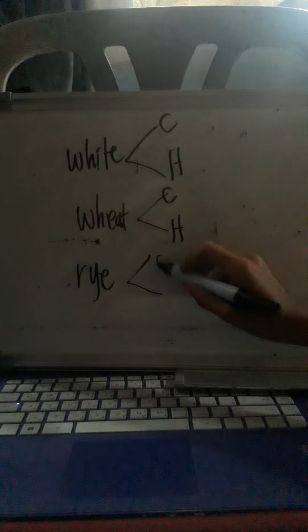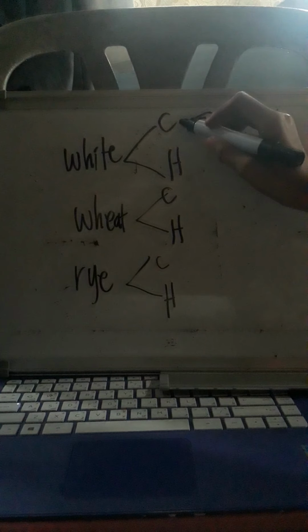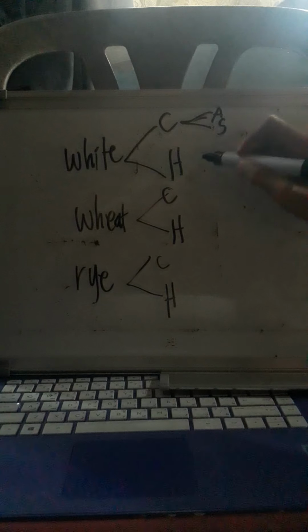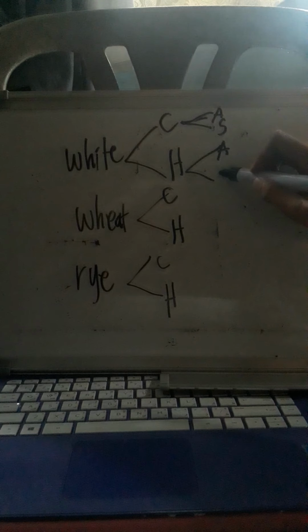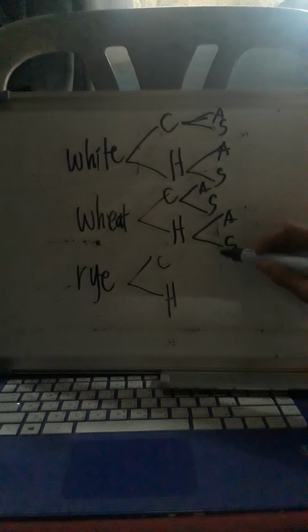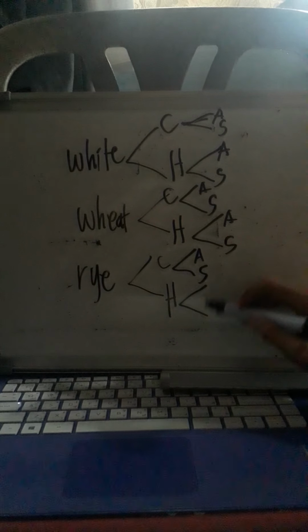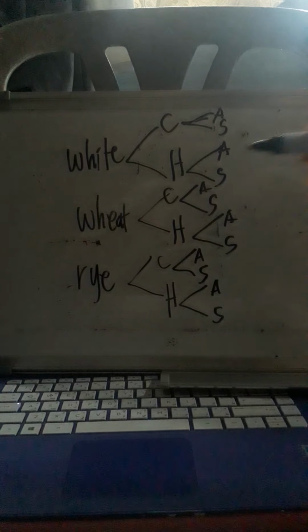Sa rye bread din, chicken or hotdog. Ngayon po, for the cheese, ang ilalagay po natin dito, pwede po yung American or Swiss. Dito din po, American or Swiss cheese, sa bawat isa.